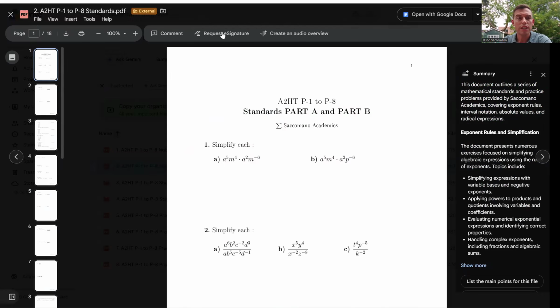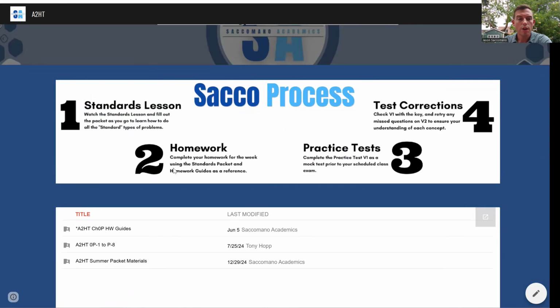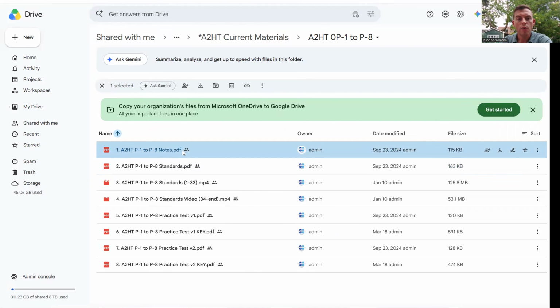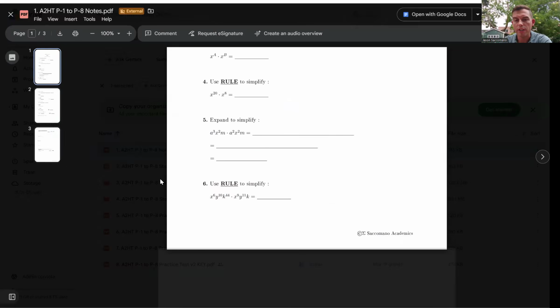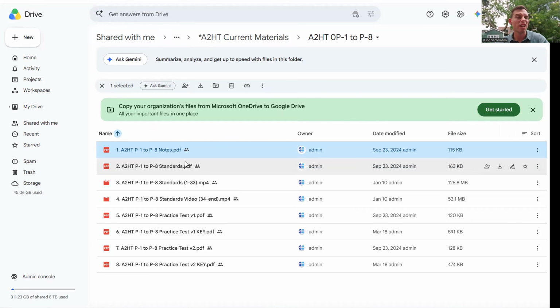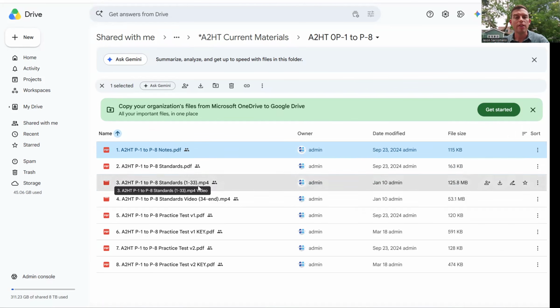And sometimes you'll see this, sometimes you won't. But in this case, there's also a note sheet, which is just like a quick reference sheet that goes along with the standards. So you can just think of that note sheet as a supplement to the standards. Sometimes you'll see one of those, sometimes you won't. It's like basic memorization that goes along with the standards, okay? And then there's my videos.